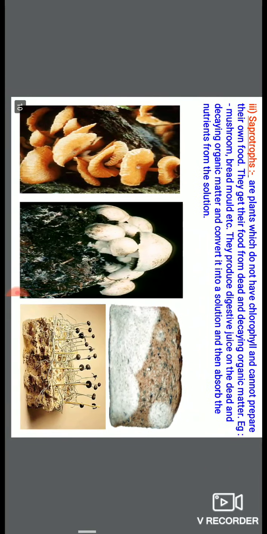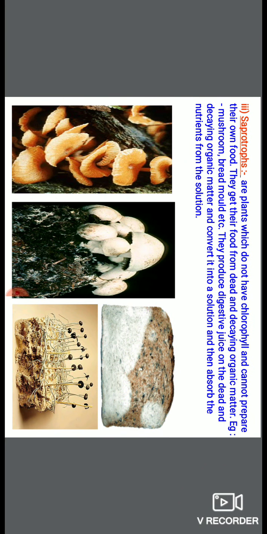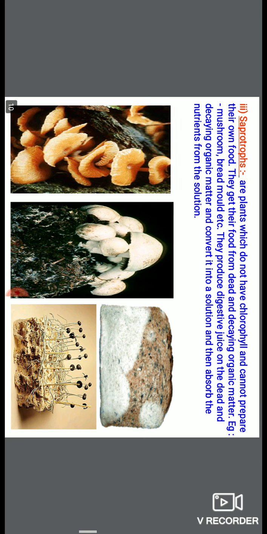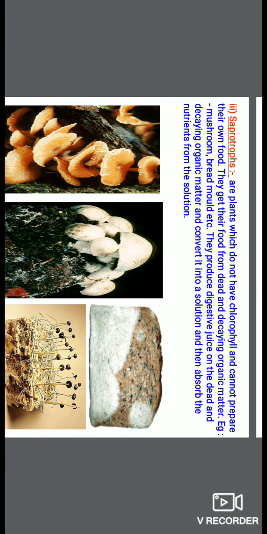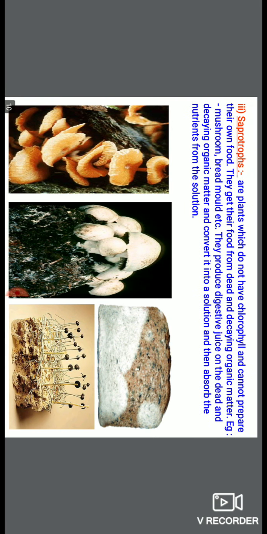What are saprotrophs? You have seen mushroom, you have seen fungus growing on the bread. These are saprotrophs. It means saprotrophs are those plants, those organisms which don't have chlorophyll. If they don't have chlorophyll, they cannot synthesize their own food, so they get their food from dead and decaying organic matter. So this is an important thing. Saprotrophs take their nutrition from dead and decaying organic matter, and examples of these are fungus, that is mushroom, bread mold, etc.